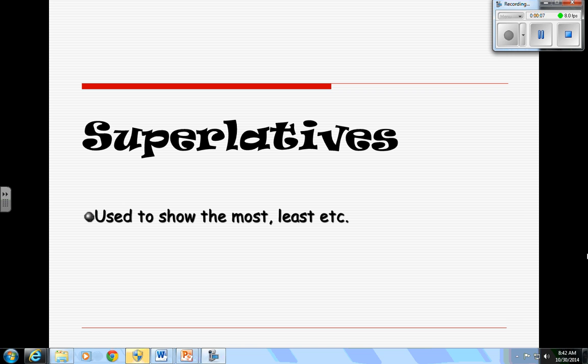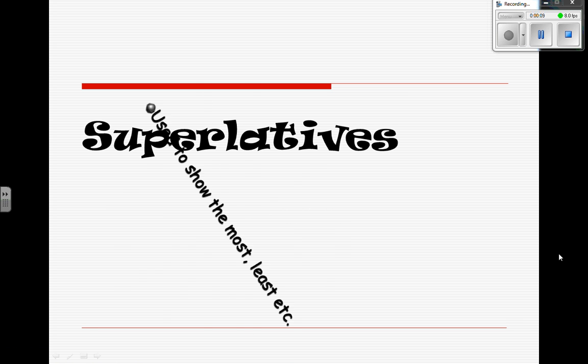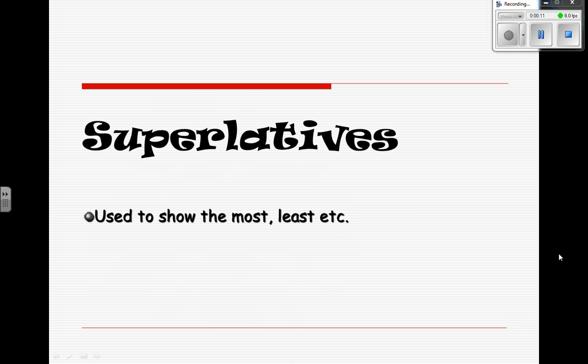A superlative is used to show the most or the least of something. Before we talked about comparatives. John is taller than Paul. Today, the superlative. John is tall, Paul is taller, Mark is the tallest. And that's what we're talking about, the most, the least of something.